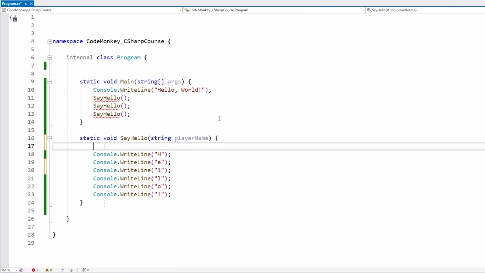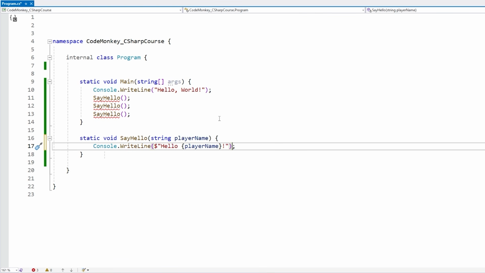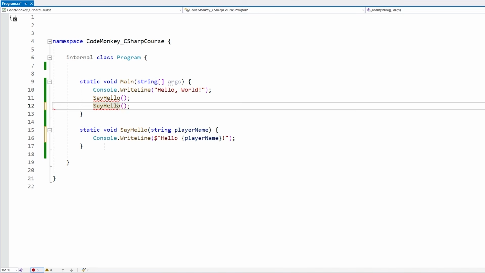And now basically inside this function, we can use our player name in any way we want. So for example, let's say hello and then print out the player name. All right, yep, just like this. And now up here, we can already see a bunch of errors.